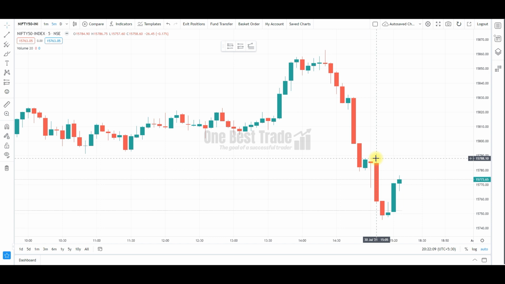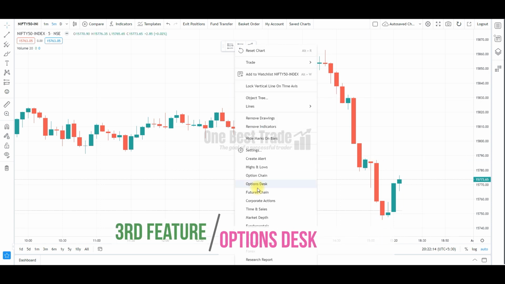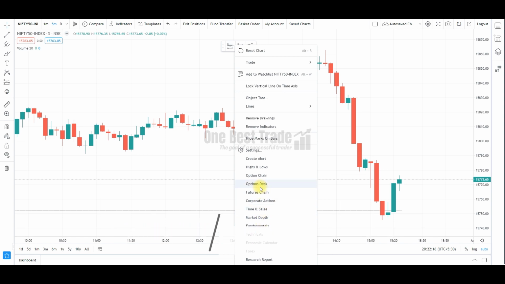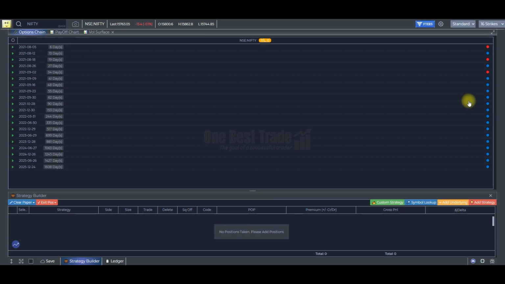Now let's go to the next important feature, that is the option desk. Just go right click and select option desk. This is how the option desk looks like. It is designed by Go Charting. It's one of the emerging charting software company. Now let's explore a few features.